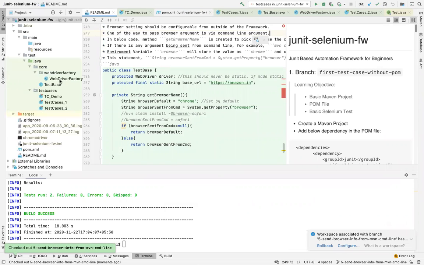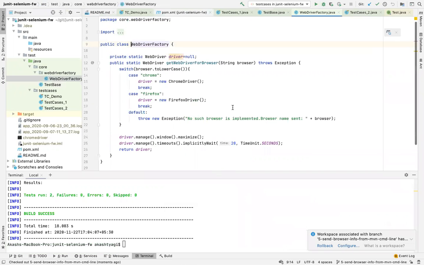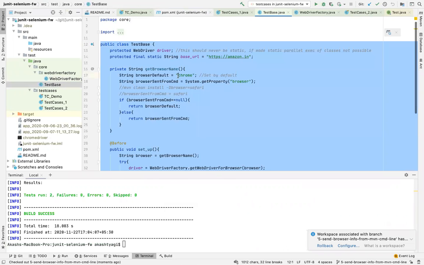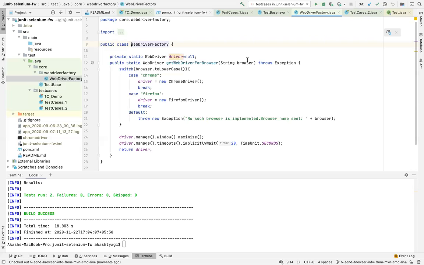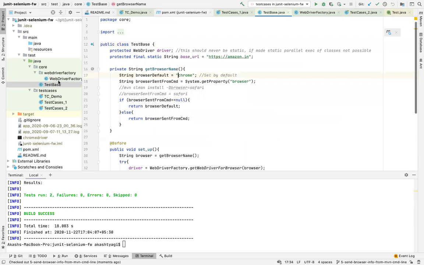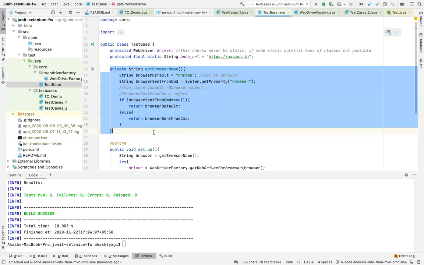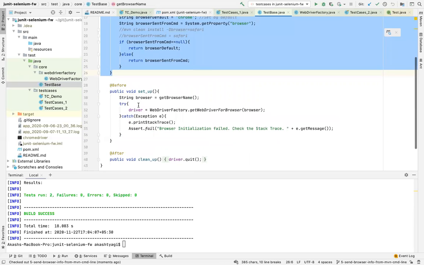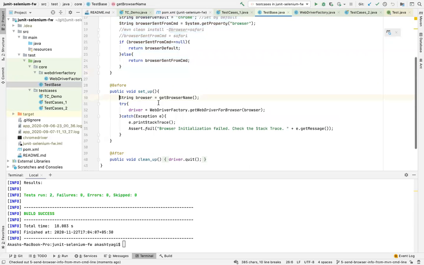All right. So here something has changed. Now, if I go here, WebDriver factory remains the same, nothing changed here. In the test base, I have added a method called get browser name. And in the setup, I have a call here, get browser name.